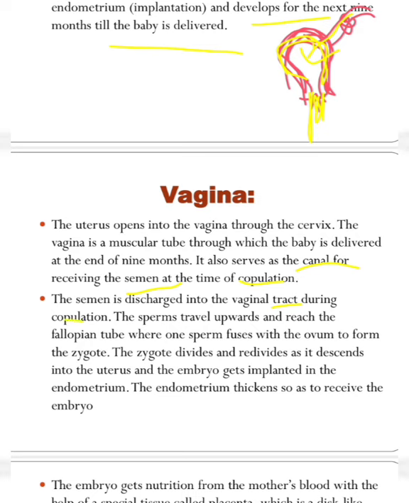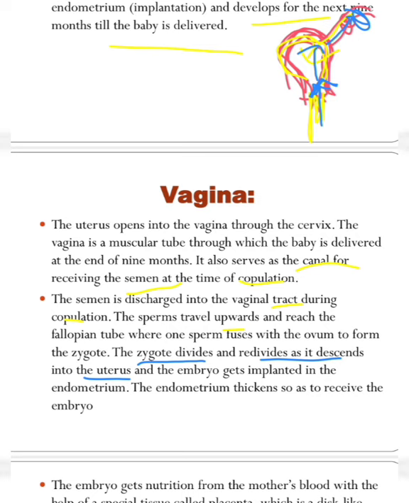The sperms travel upwards. Means, when the sperm comes here, it will go in the upward direction, and as I told, it will go to the fallopian tube, and here the fertilization will occur. After fertilization, the zygote divides and redivides as it descends into the uterus.